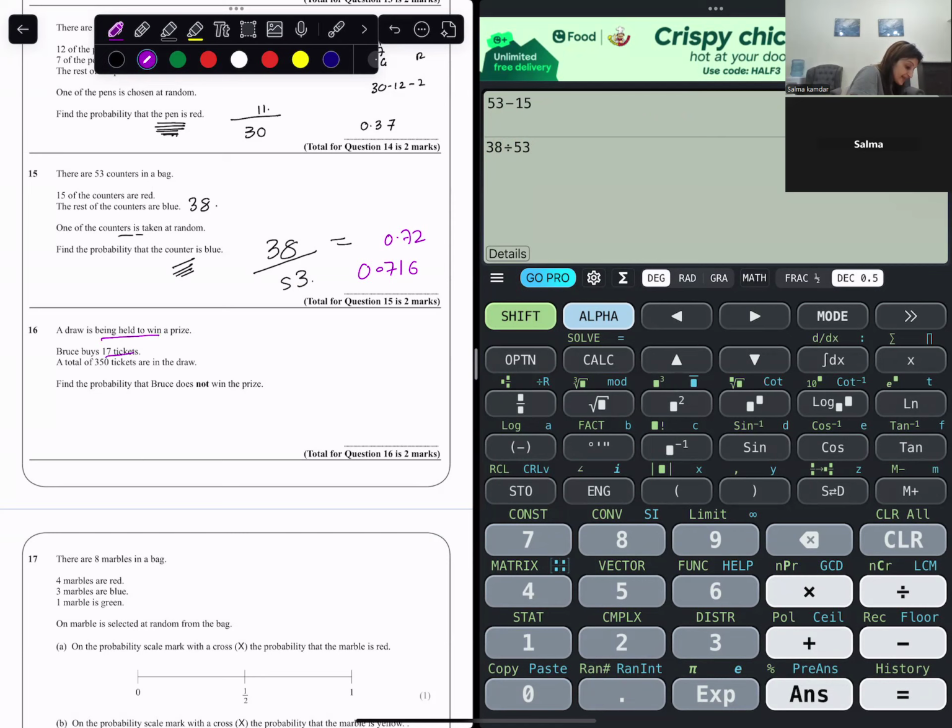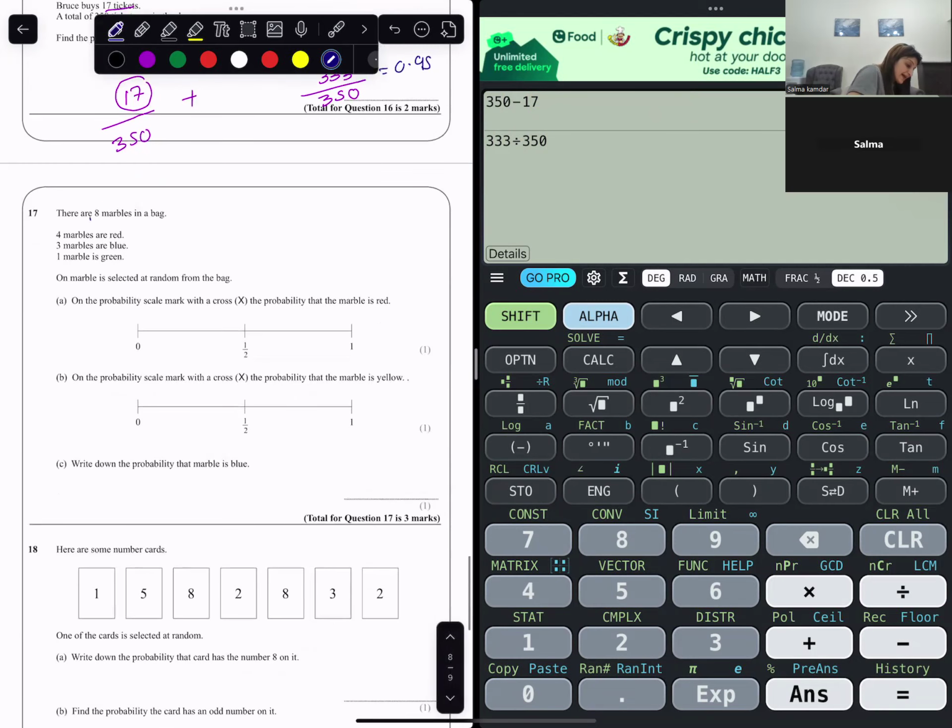Draw is being held to win prize. Bruce buys 17 tickets. So 17 is the chances of him winning over 350. So what is the chance of not winning the prize? So from 350, if you remove 17, you get chances of not getting the prize. So 333 over 350 is the chance of not winning. 333 divided by 350, this would give us 0.95.